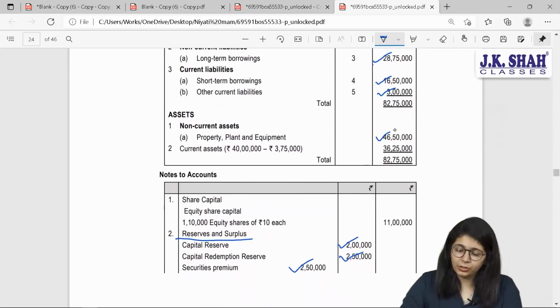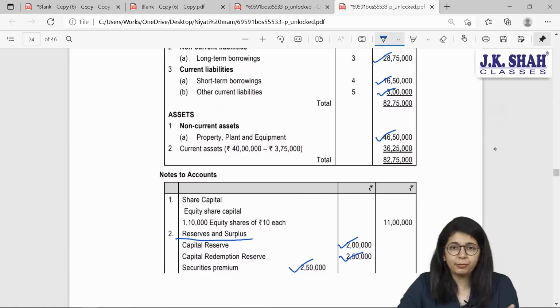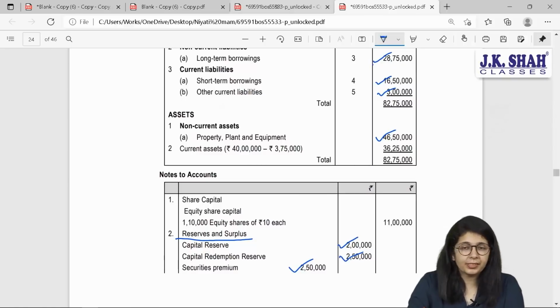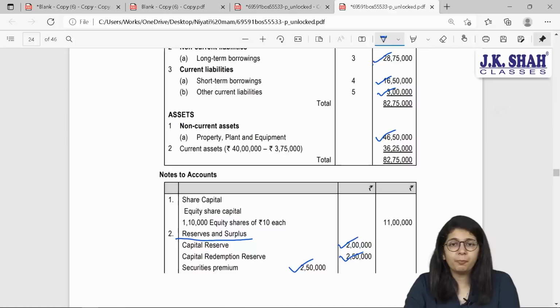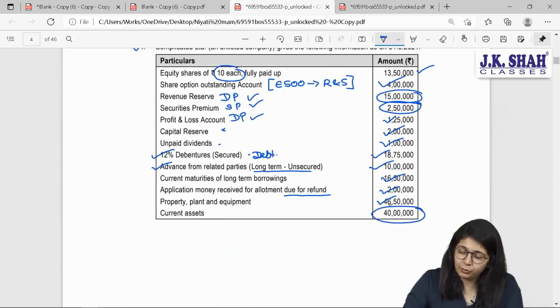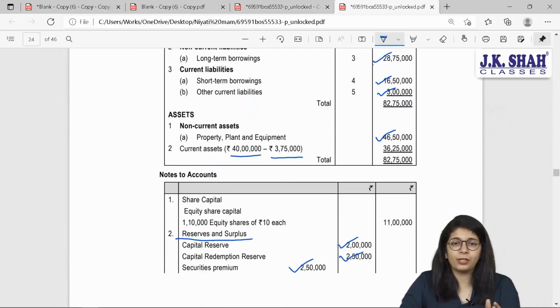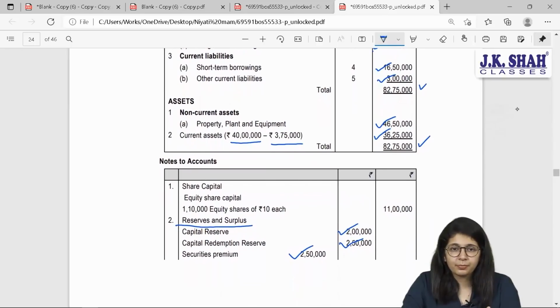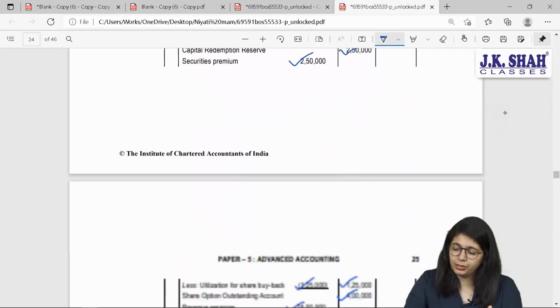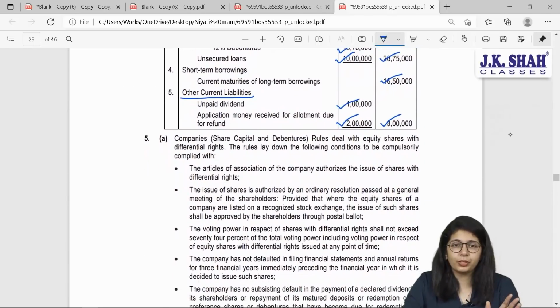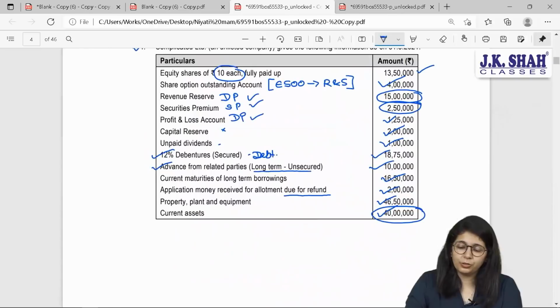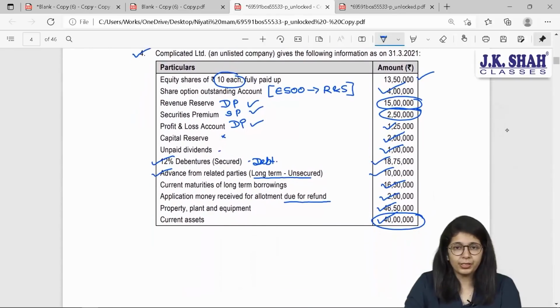Next are our non-current assets. Property, plant and equipment will remain the same, but important is current assets. Since we have made the payment, our cash will be reduced. Your original balance was 40 lakhs given in the question and you have paid total 3,75,000 towards face value as well as premium. So your net balance will be 36,25,000 and your balance sheet will tally accordingly. Quite a simple sum. Yes, everything is mentioned. This is it. You don't have to worry much about it. Okay. So this was your ESOP buyback of securities.